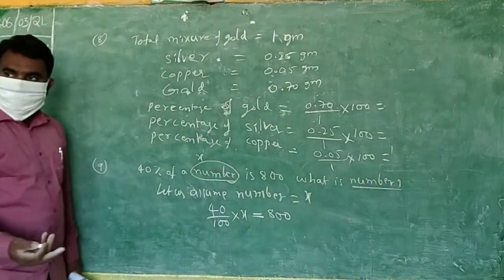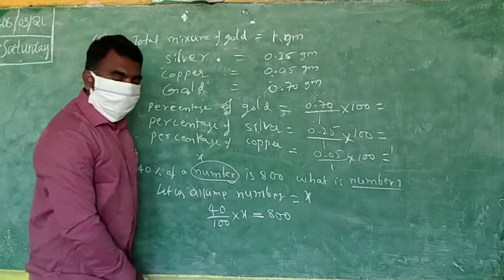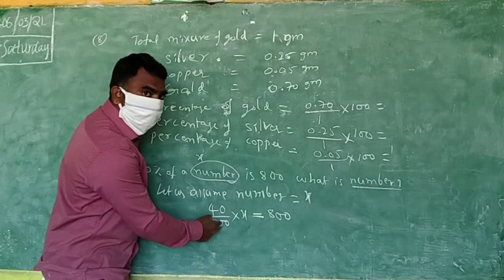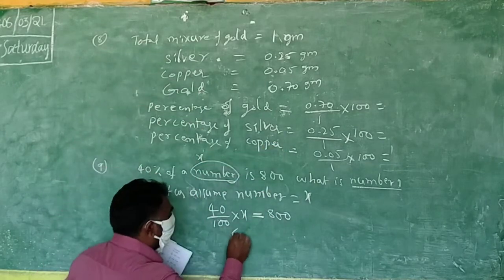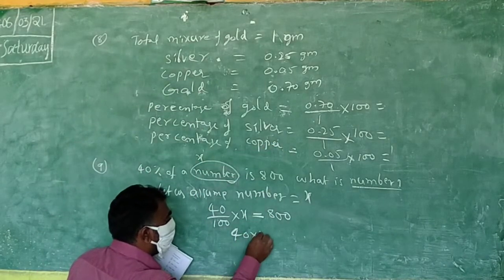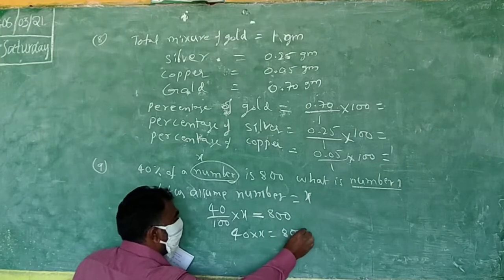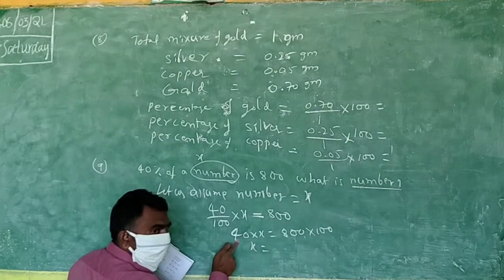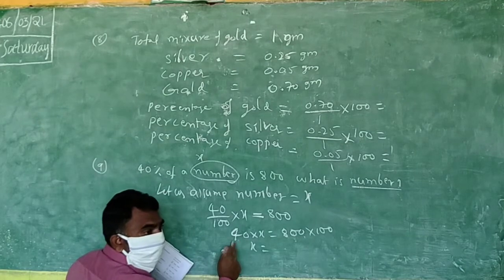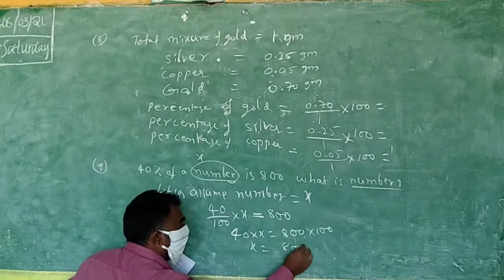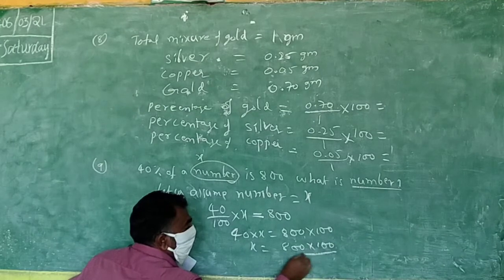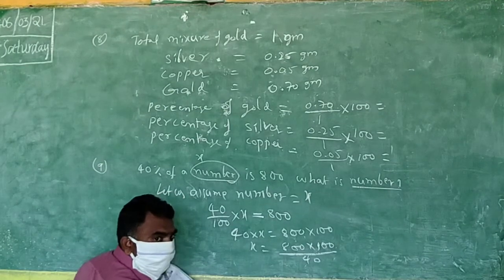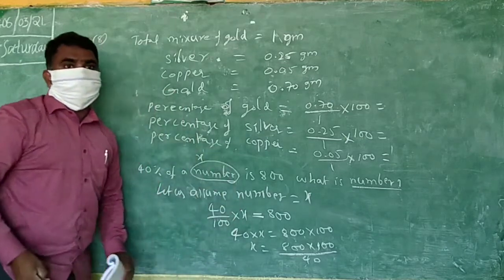Now x you have to find out. First send the 100: 40 into x is equal to 800 into 100. Then x is equal to 800 into 100 divided by 40. You can do the cancellation and find the answer.